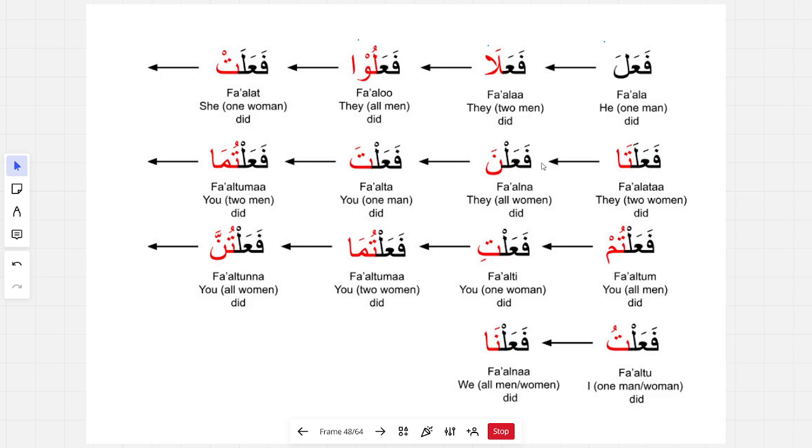Then, after you've done that, start memorizing it, right? And you need to have this all by memory, okay? You need to actually know this off by heart.